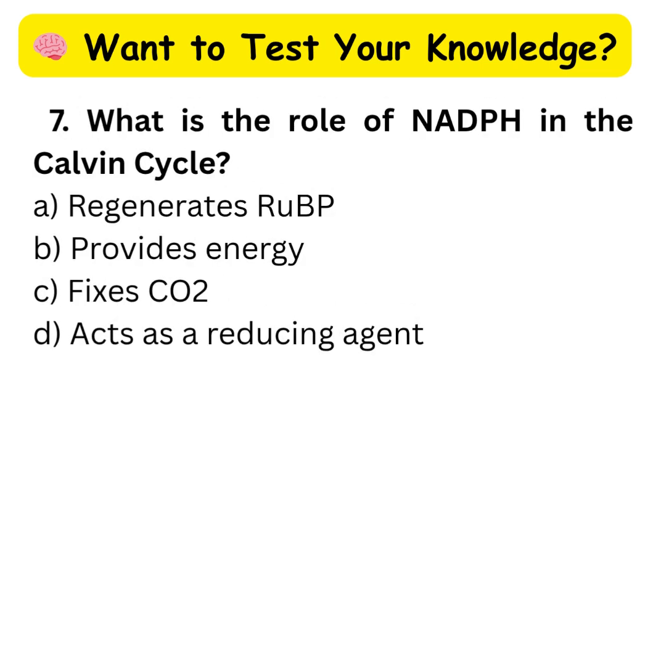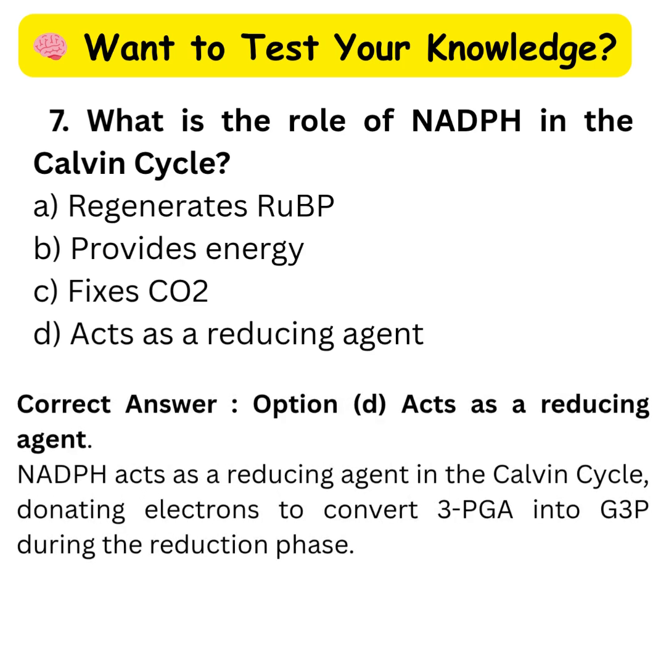Question 7. What is the role of NADPH in the Calvin cycle? A. Regenerates RuBP. B. Provides energy. C. Fixes CO2. D. Acts as a reducing agent. Correct answer: option D, acts as a reducing agent. NADPH acts as a reducing agent in the Calvin cycle, donating electrons to convert 3-PGA into G3P during the reduction phase.